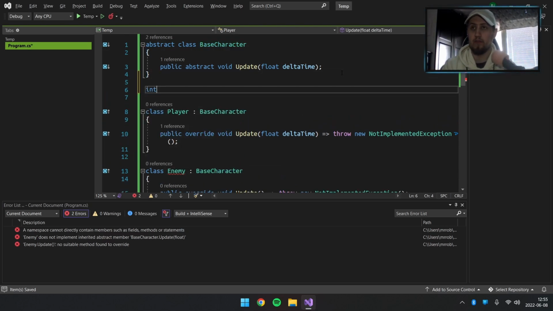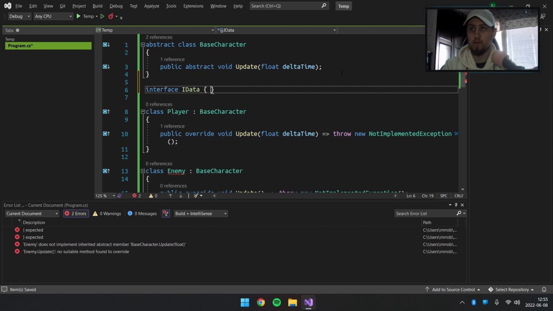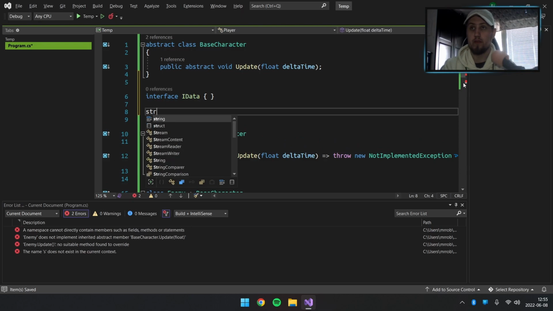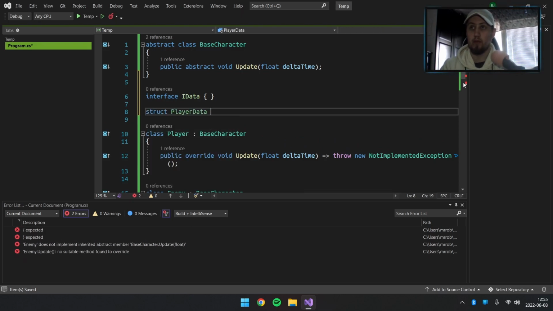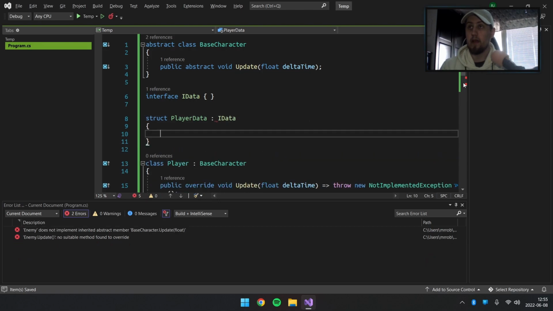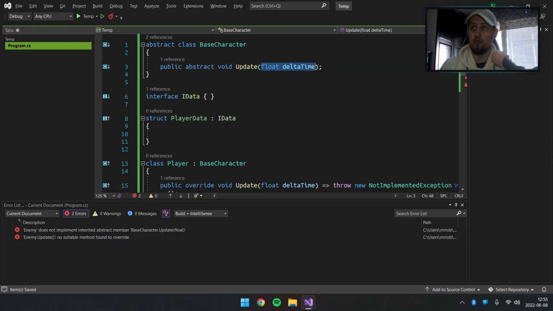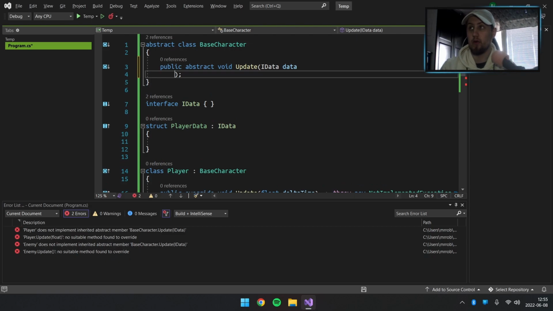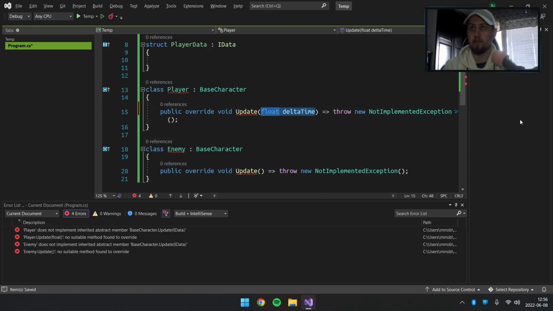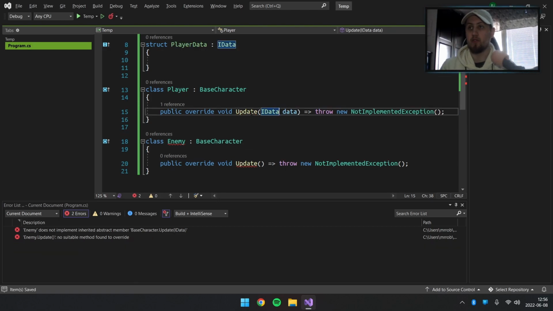Well, we could do an interface because class and struct can inherit interfaces. So let's do interface IData, like so. Let's do struct player data, and then we can do from the IData. And in this abstraction, we can do IData data, like so. Now, if we change this to player data, then this is not acceptable because this needs to be actually the interface, not the stuff that inherits that interface. So we need to do it like this.